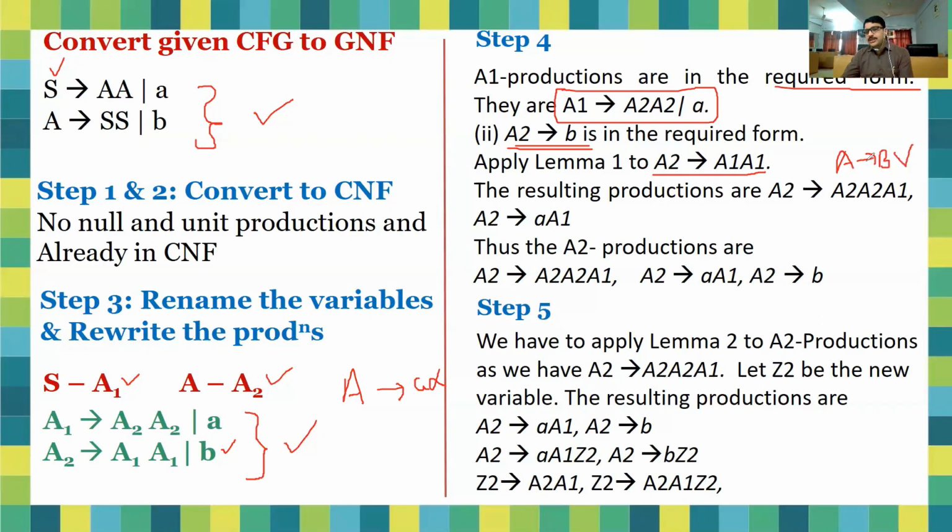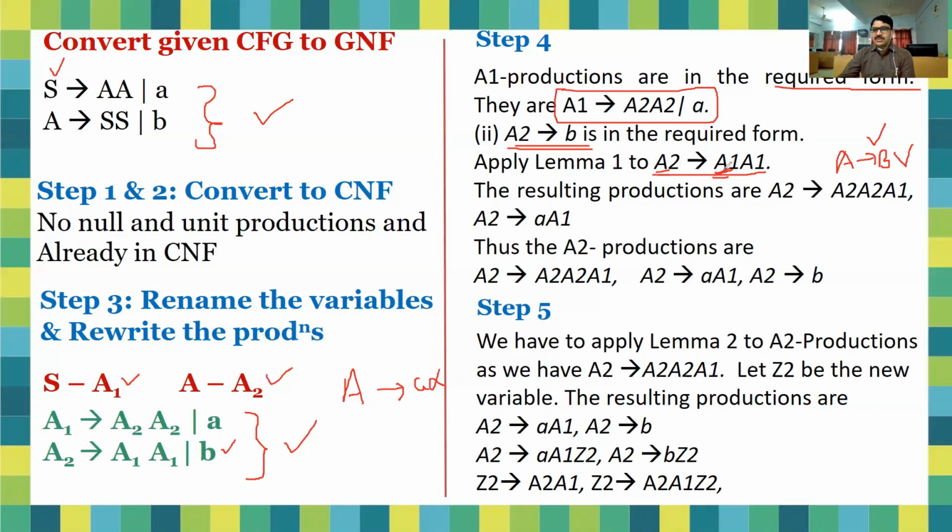So how can you say that this is in the form of A2 to A1 gamma? Just see here, it is A2 and here it is A1. So this is simply the form of A2 to A1 gamma. If A2 is there and A1 is there, then in this case it is in the form of A2 to A alpha. So simply with the help of this production rule, we can see that this is the form of lemma 1. So we just have to substitute the value of A1 here.